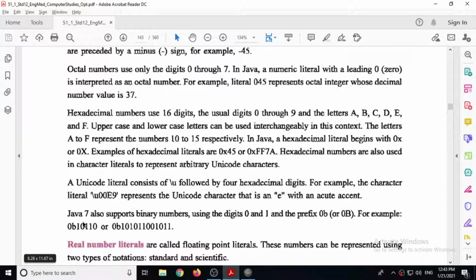In Java 7 version, Java also supports binary numbers. If you want to declare a binary literal, then you have to use 0b, either b in capital or small, as a prefix in a number. So 0b10110 will be considered a binary literal and not decimal. Remember, this is not ten thousand one hundred ten. This is actually 10110 written in binary.